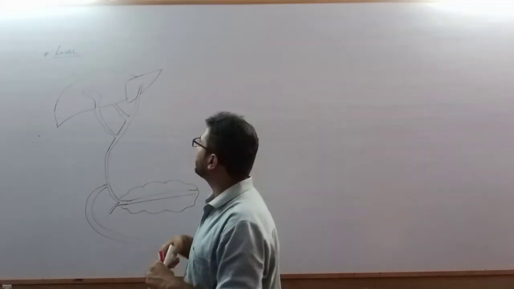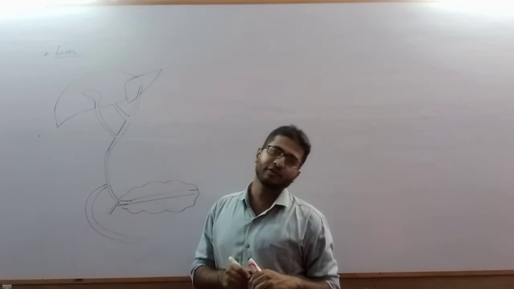First of all, the liver is considered the largest gland of our body.